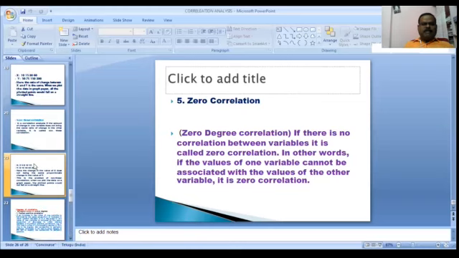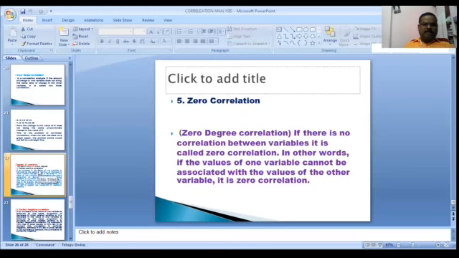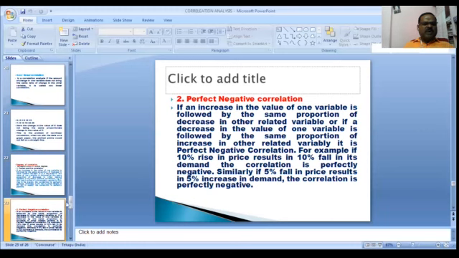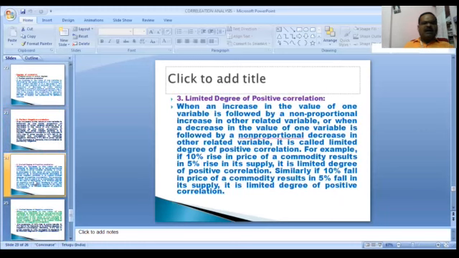What are the degrees of correlation? One by one: perfect positive correlation, perfect negative correlation, limited degree of positive correlation, limited degree of negative correlation, zero correlation. Lastly, the relationship between two or more variables is called correlation. Correlation is classified into 6 types: positive, negative, multiple, partial, linear, and non-linear correlation.